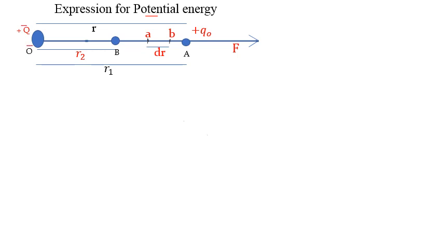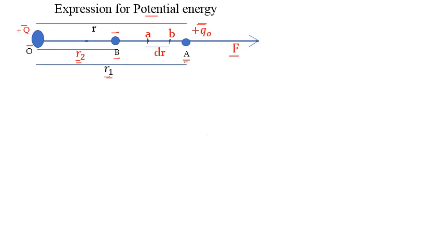Then show these 2 points: point B, which is at a distance R2 from the charge, and point A, which is at a distance R1 from the charge. Then at A we keep this Q0 charge, and to displace this Q0 from point A, that is from R1, to point B, that is to R2, against the direction of this force, the work is done, and this work is stored in the form of energy.